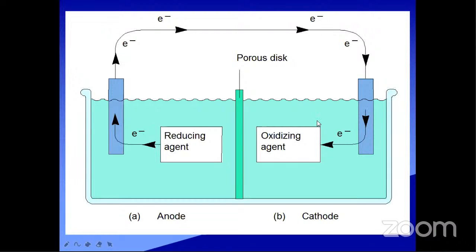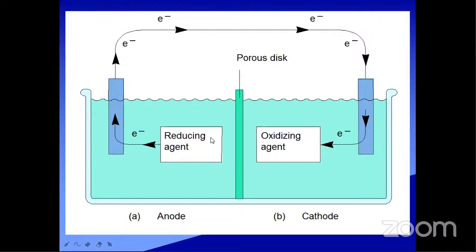And one more term here: reduction. So it is a redox reaction. What is a redox reaction? In a chemical reaction, both oxidation and reduction happen. That is called a redox reaction. The name itself says it: reduction as well as oxidation happen in the same chemical reaction. So the first one, oxidation, is completed; next, reduction.